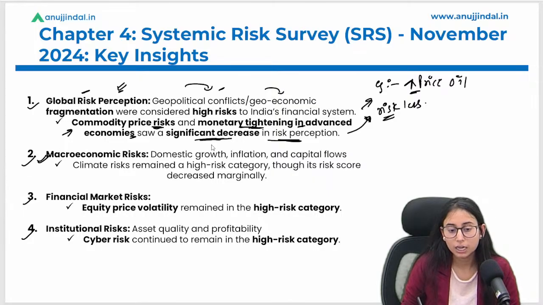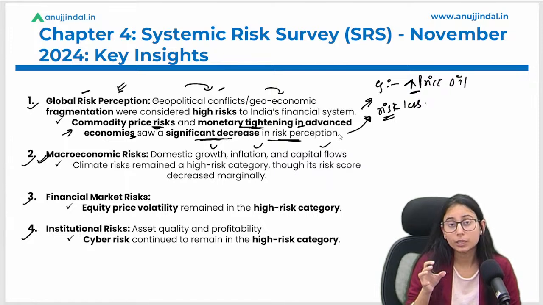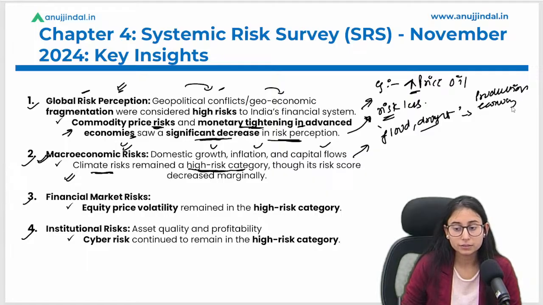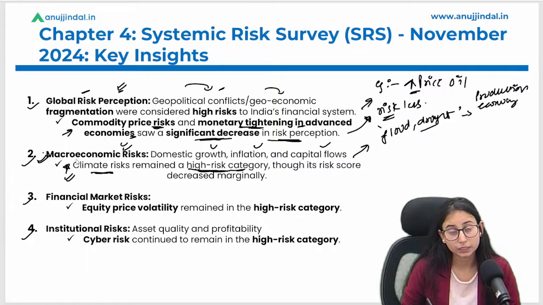We already discussed that domestic growth, inflation, and capital flows are the factors that we include in the macroeconomic risk. And the major risk under the macroeconomic risk is the climate risk. Suppose climate risk is the high risk category under the macroeconomic risk for India. So suppose a flood comes or a drought happens, such a scenario can impact the production of the economy, and hence with less production the investment will be less and the employment will also be less. So this is a major risk that we are currently facing.